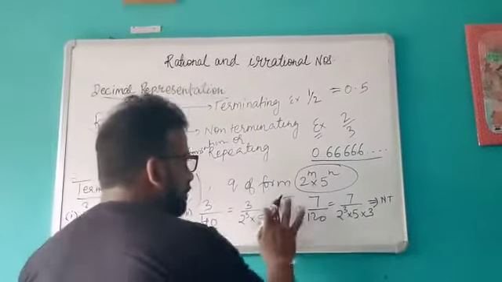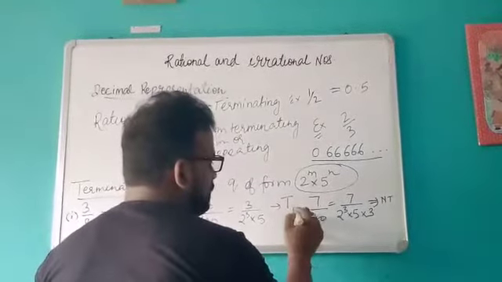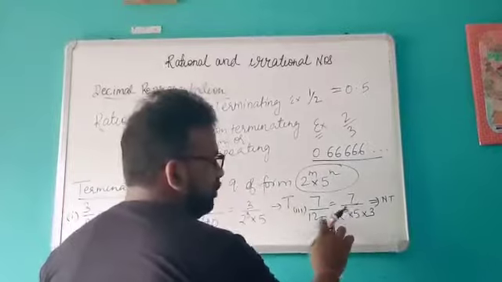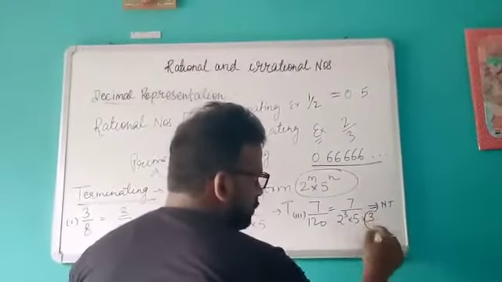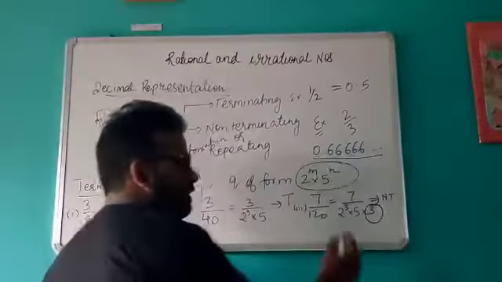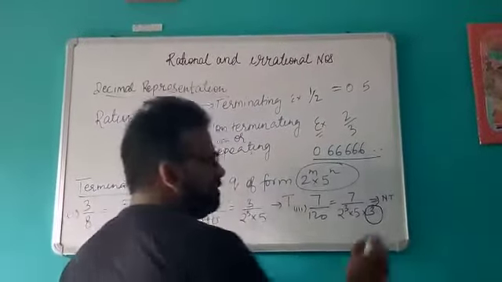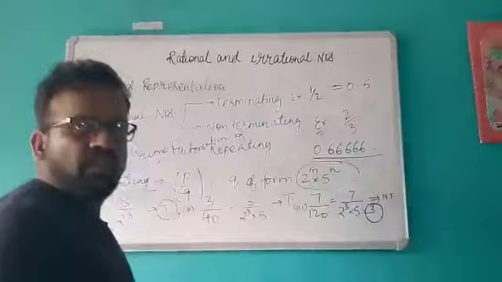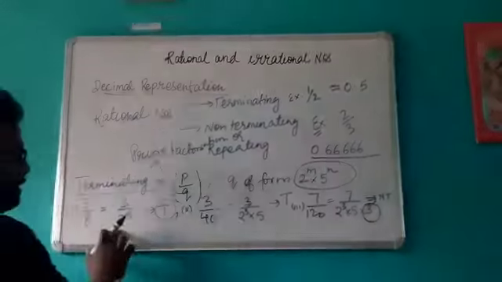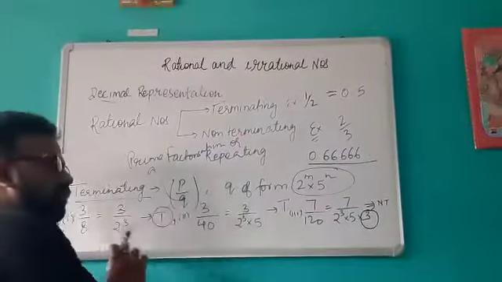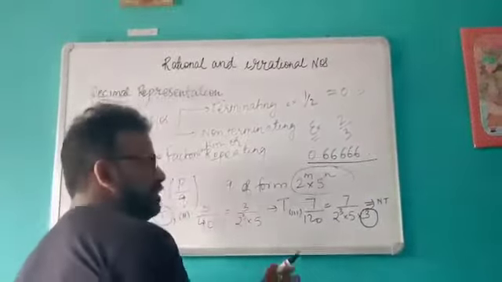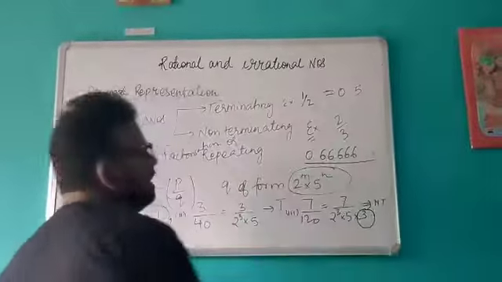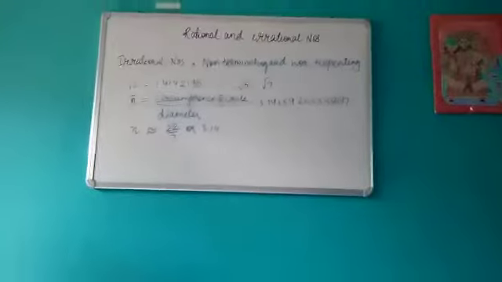If you do the prime factorization carefully, you get 2 to the power 3 into 5 into 3. Due to the presence of this 3, this rational number becomes non-terminating. So if the denominator is of the form only power of 2, or powers of 2 and 5, and no other number is there, then it is a terminating decimal.